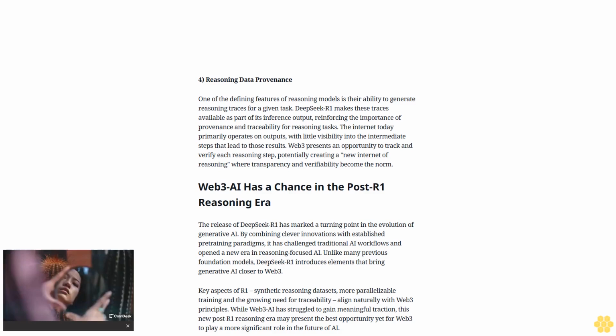The release of DeepSeek-R1 has marked a turning point in the evolution of generative AI. By combining clever innovations with established pre-training paradigms, it has challenged traditional AI workflows and opened a new era in reasoning-focused AI. Unlike many previous foundation models, DeepSeek-R1 introduces elements that bring generative AI closer to Web3. Key aspects of R1: synthetic reasoning datasets, more parallelizable training, and the growing need for traceability align naturally with Web3 principles. While Web3 AI has struggled to gain meaningful traction, this new post-R1 reasoning era may present the best opportunity yet for Web3 to play a more significant role in the future of AI.